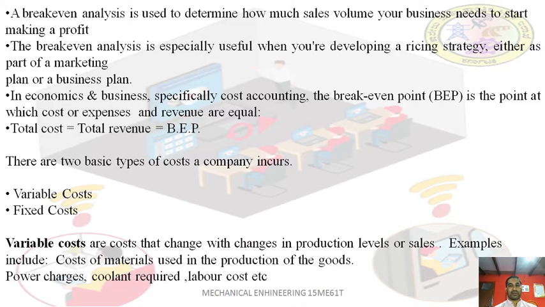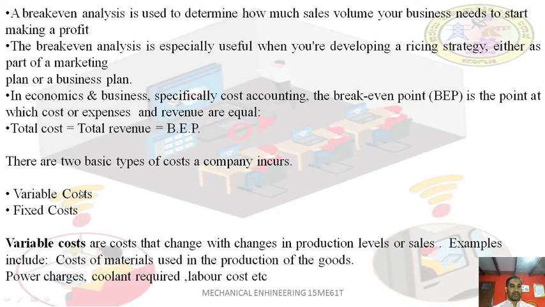In economics and business, especially cost accounting, the break-even point is a point at which costs or expenses and revenues are equal. So in break-even analysis, all the costs and the revenues are equal. The costs or expenses are whatever you have invested in that goods, and revenues mean all the income generated from those components by selling. So those must be equal. Then only we will get the break-even point. The total cost equals total revenue. So the total cost of the invested money must be equal to the revenue generated from that component, equals the break-even point.